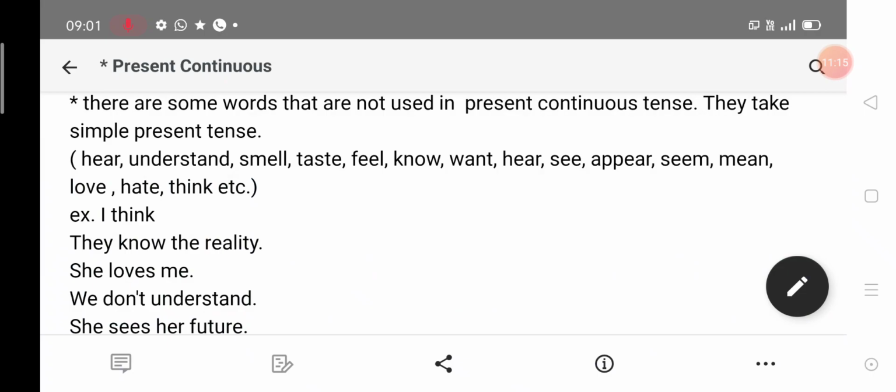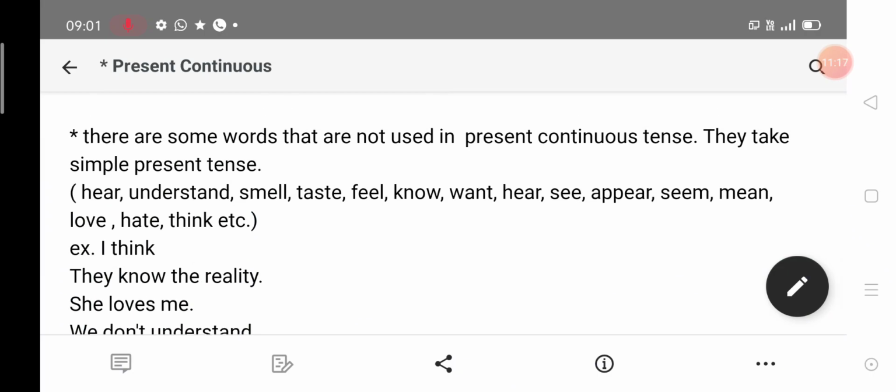Remember one thing. There are some words that are not used in present continuous tense. They take simple present tense, such as hear, understand, smell, taste, feel, know, want, see, appear, seem, mean, love, hate, think, etc. Etc. means there are some more words that are not used in continuous, so they will take simple present tense.